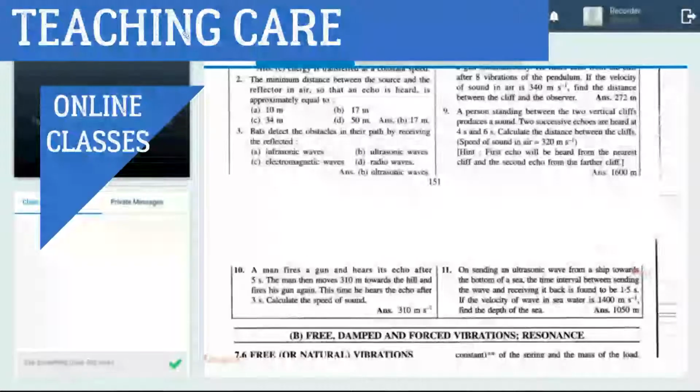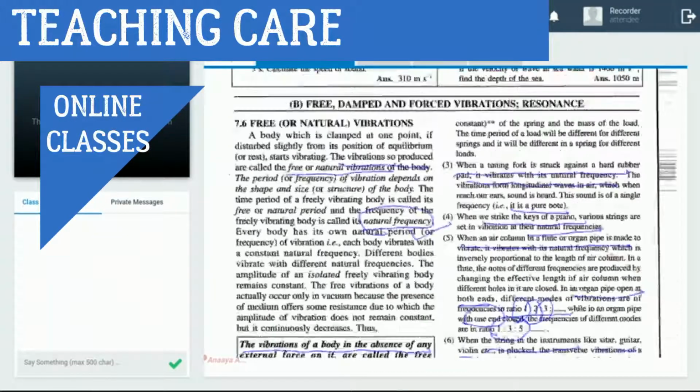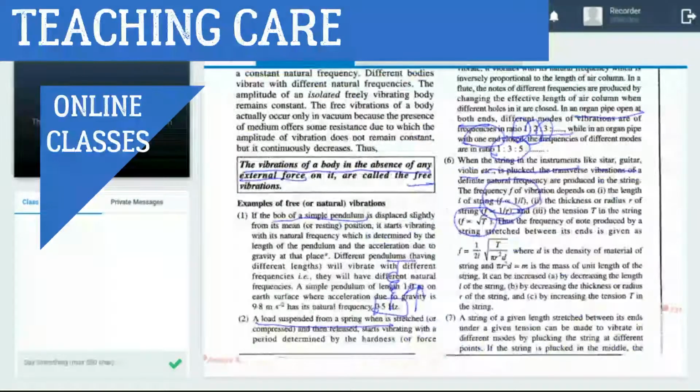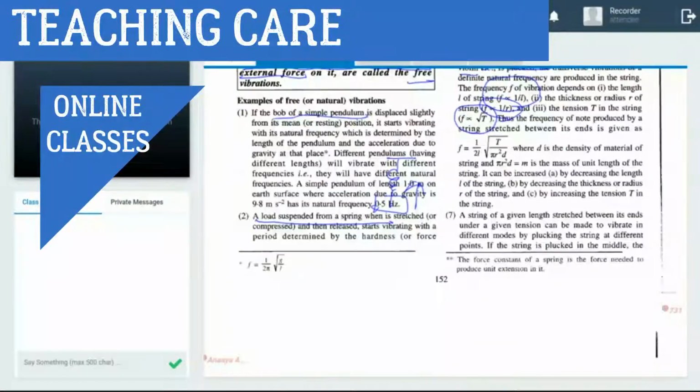Third, we have a tuning fork. Fourth we have keys of piano. Fifth we have organ pipe, sixth string instrument. Seventh again string, but it depends on where you apply the force. Seven examples of free vibration.